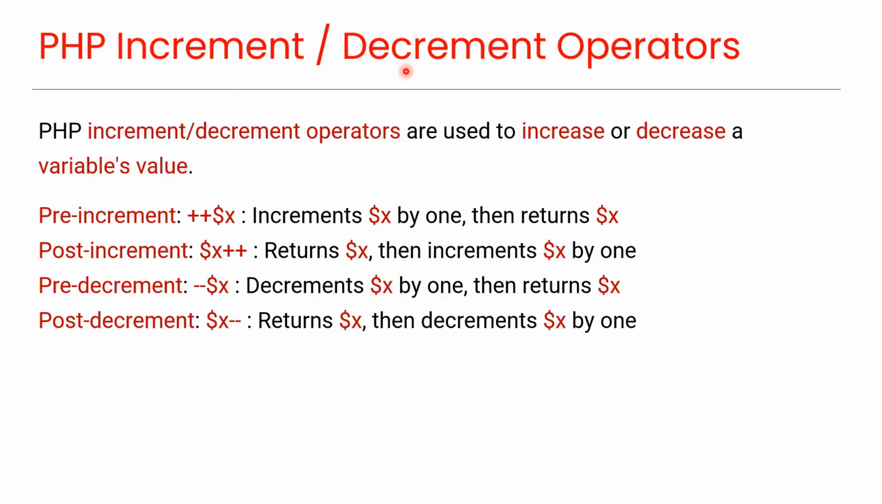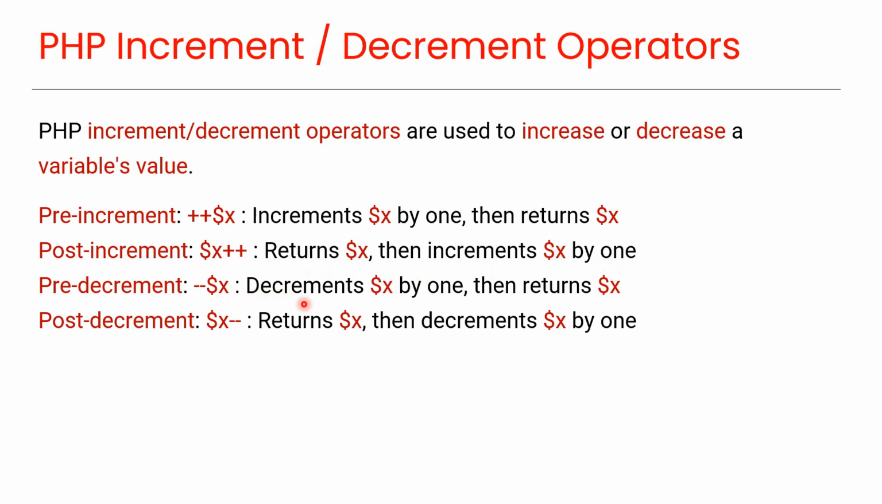PHP increment and decrement operators. PHP increment and decrement operators are used to increase or decrease a variable's value. Pre-increment, which increases the value of x by 1, then returns the new value of x. Post-increment, which returns the current value of x, then increments x by 1.